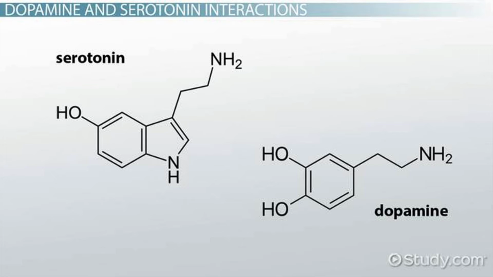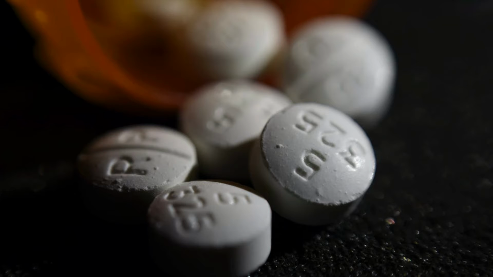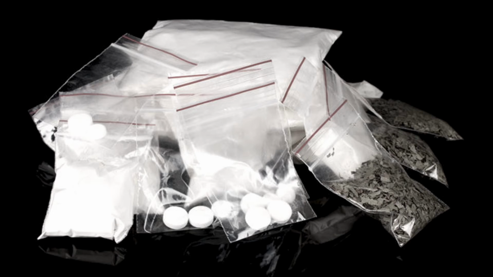Serotonin and dopamine are two chemicals which play a major role in regulating metabolism, memory, sleep, as well as emotional well-being. This correlation was discovered when researchers found that drugs which suppress neurotransmitters resulted in a relief of some symptoms for patients. Schizophrenia can develop at any point in life, and certain things may trigger schizophrenia for those who are at risk. These include large amounts of stress, such as losing a job, home, or loved one. Research has also found that while illegal drugs such as marijuana, cocaine, and LSD do not directly cause schizophrenia, they increase the likelihood to those who are already susceptible to developing the condition later in life.